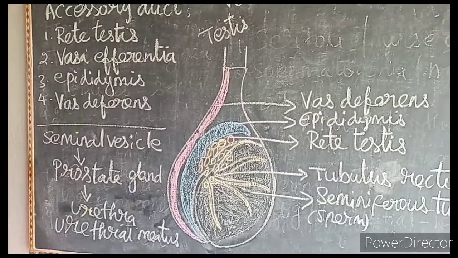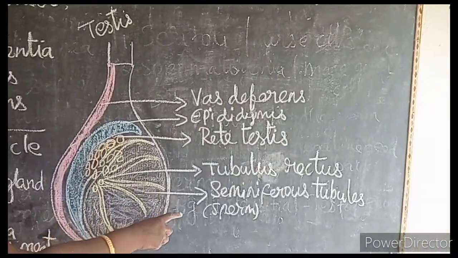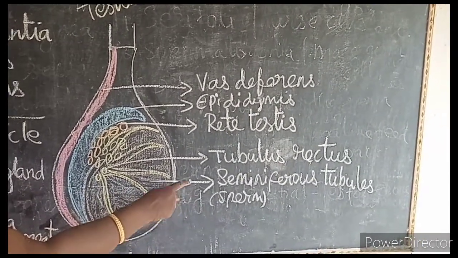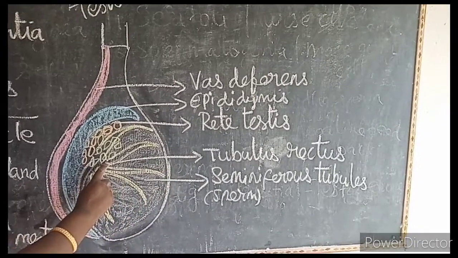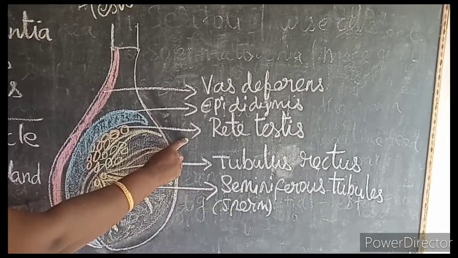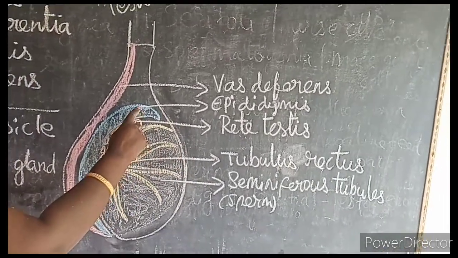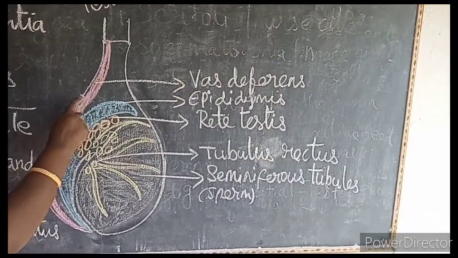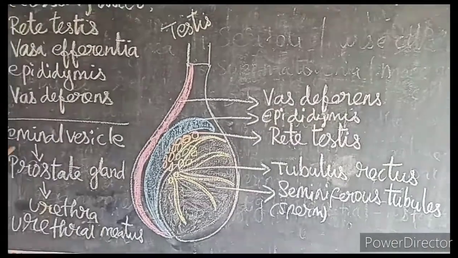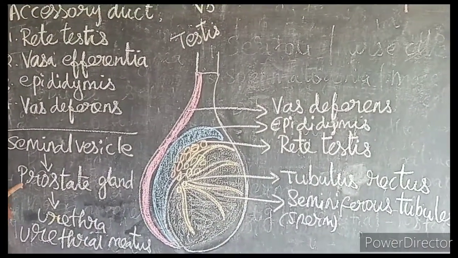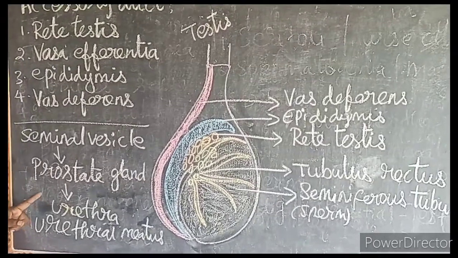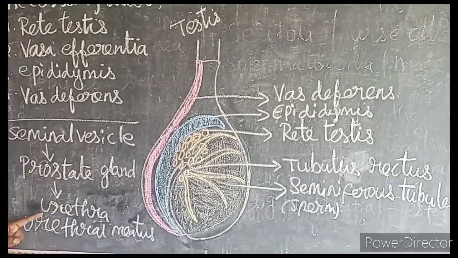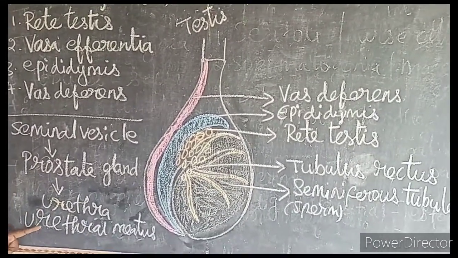Is it clear for everyone? Once again I say, the sperms are produced in the seminiferous tubules. From here the sperms enter into the tubulus rectus, from the tubulus rectus into the rete testis, and from the rete testis into the epididymis, where the sperms are stored temporarily. From here the sperms enter into the vas deferens, then into the seminal vesicle, into the prostate gland, and then into the urethra. The urethra is a common opening to pass the urine as well as the sperm. There is an opening in the urethra called the urethral meatus.